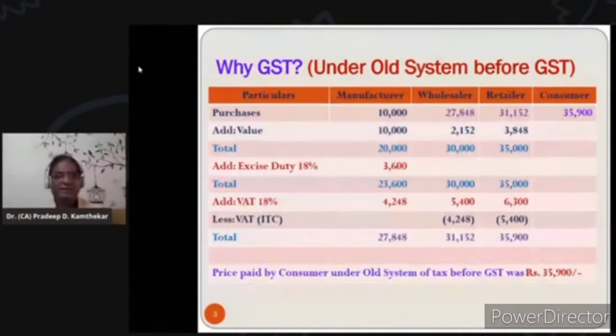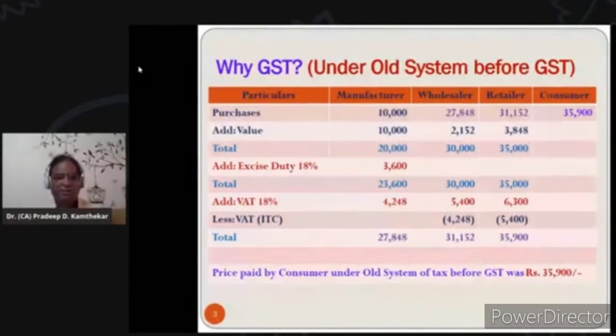Now this was becoming the price for the wholesaler, because the wholesaler buys goods from the manufacturer, and does so today also. After the wholesaler buys goods from the manufacturer, he adds a certain amount in terms of his expenses, material use, etc. That is coming to 2,152. So the total cost to the wholesaler was 30,000.